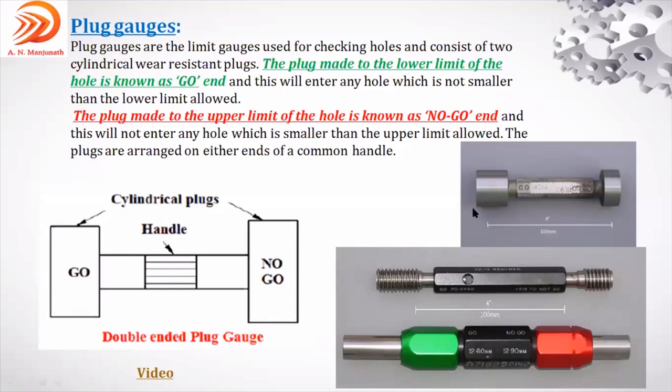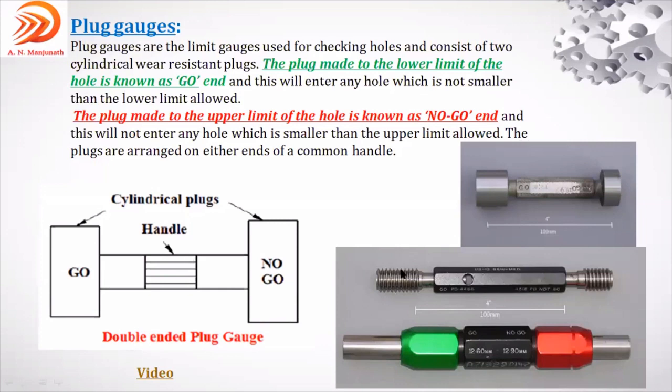What you can see over here in the figure is the plain plug gauge. There is no thread on this one. It is a plain plug gauge. These are the plugs. The left side is the go, the right side is the no go. Two plugs are there, cylindrical and plain. If it is plain, it is called a plain plug gauge.